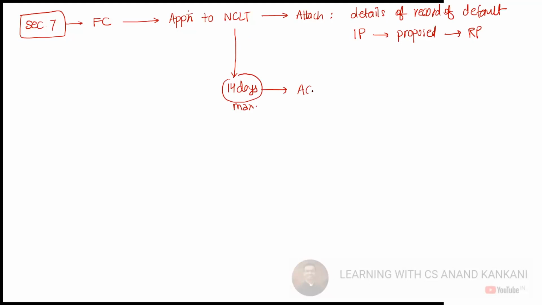NCLT will either accept or reject. But before rejecting the application, NCLT may provide how many days' time? 7 days, to rectify the defect.